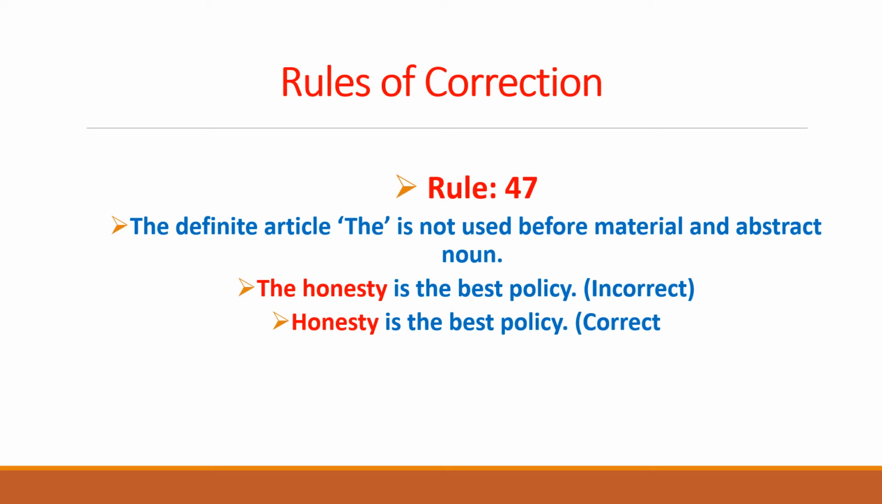So the honesty is the best policy is incorrect. Why? Because the has been erroneously placed before honesty. So the correct usage of this sentence is to remove the before it. So the correct sentence for this is honesty is the best policy. So this is the correct usage of removing the article before the abstract noun honesty.